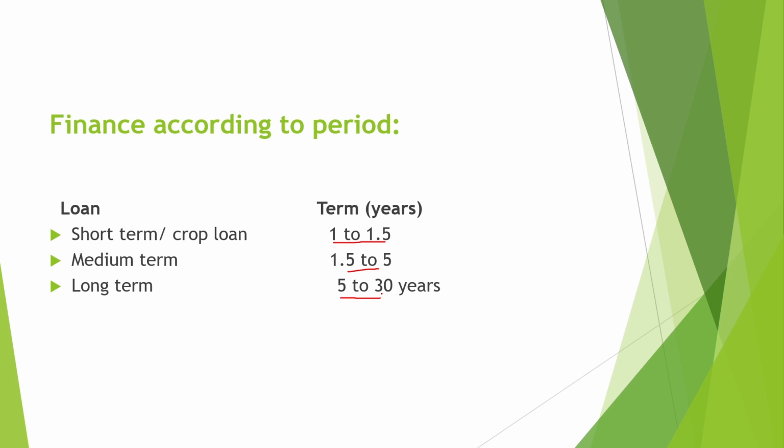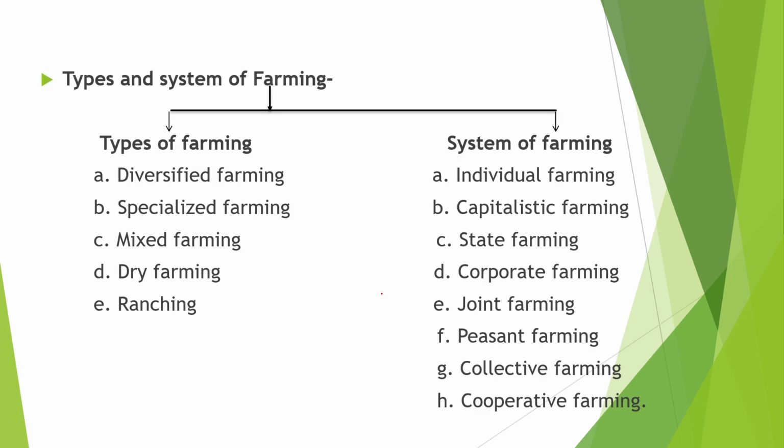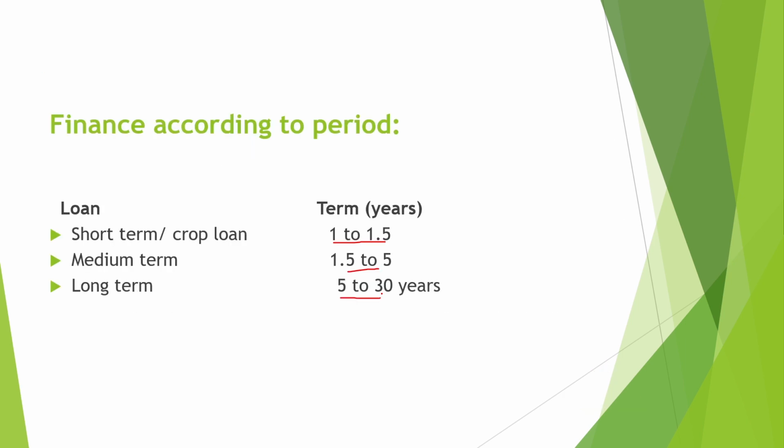The medium term loan is required for purchasing implements, electric motors, milch cattle, sheep and goat. And the long term loans are meant for the permanent improvements like leveling, reclamation of land, construction of farm building, purchasing of tractor and raising of orchards.